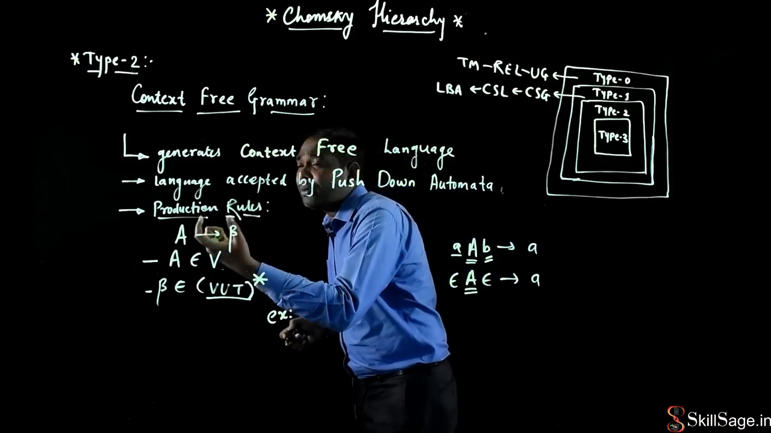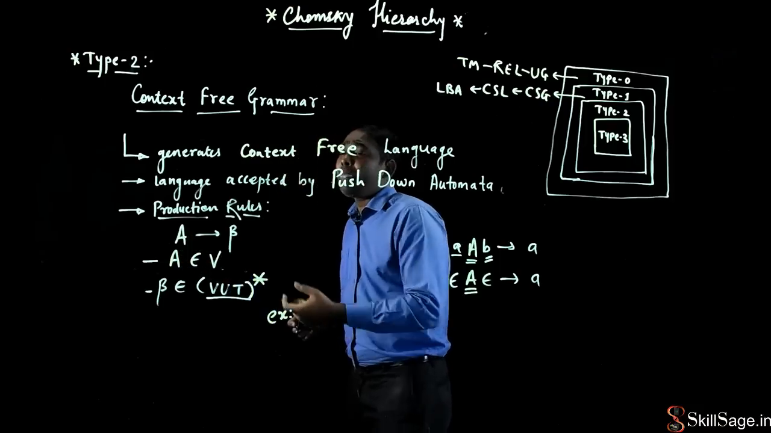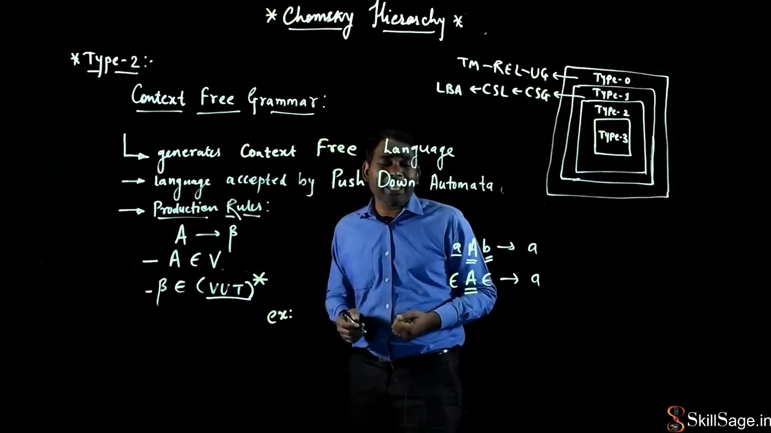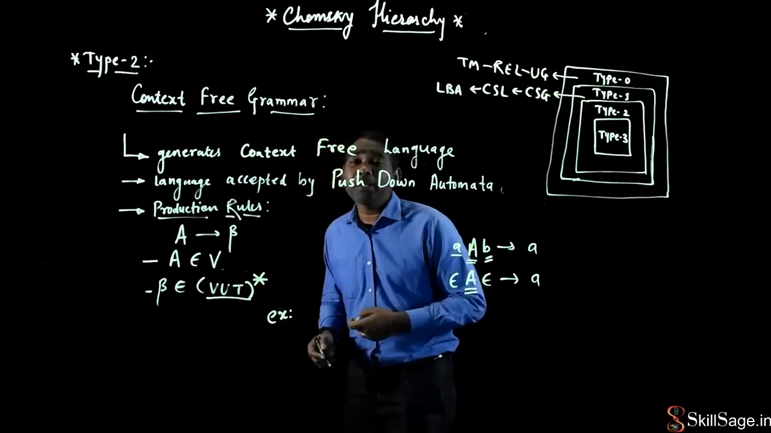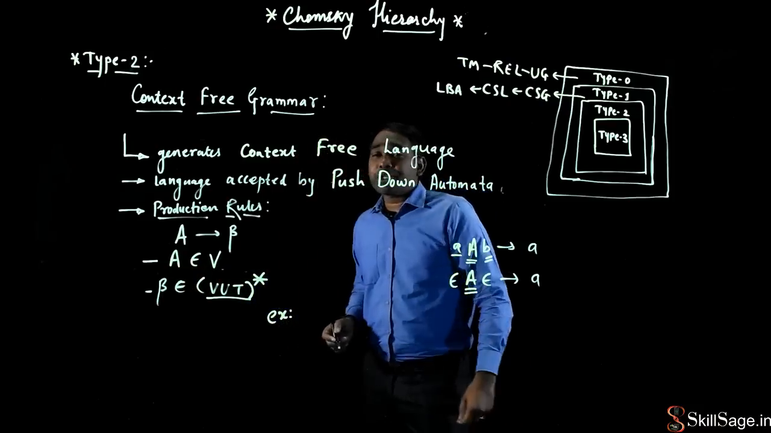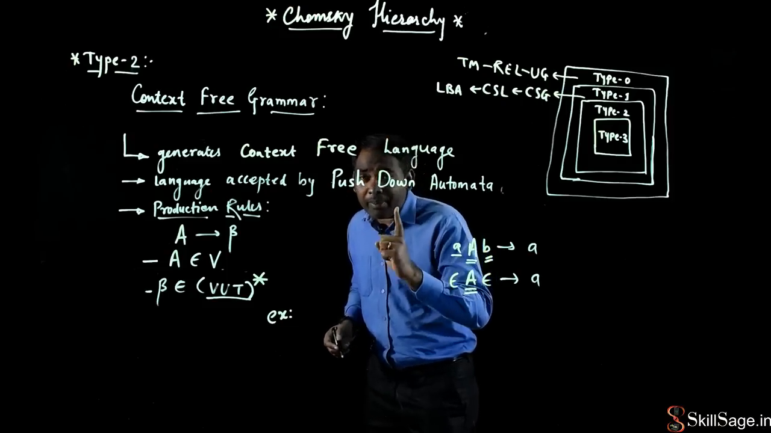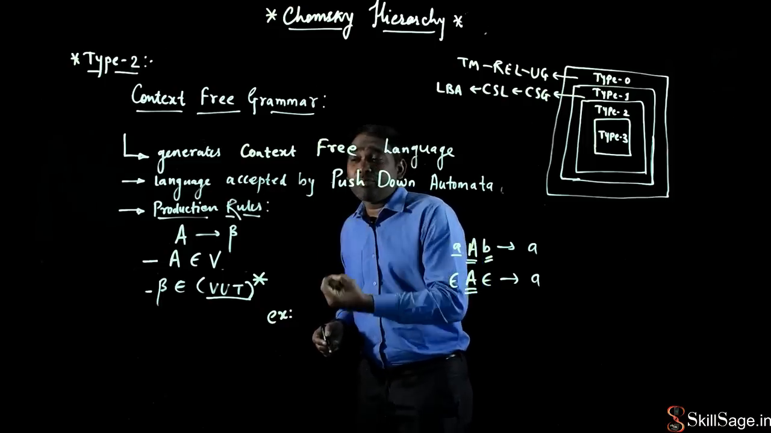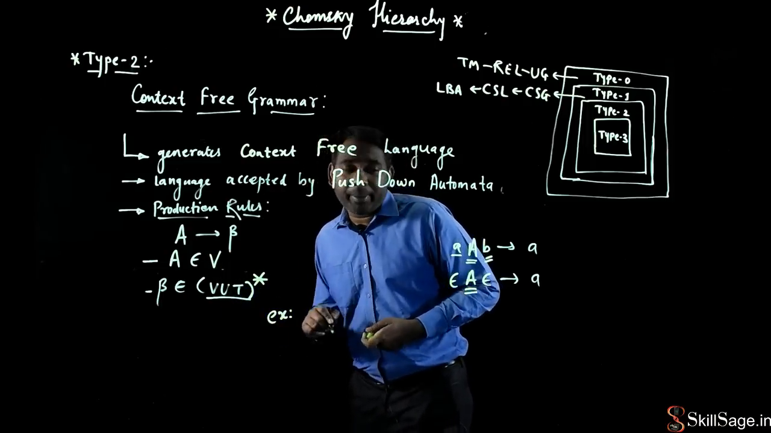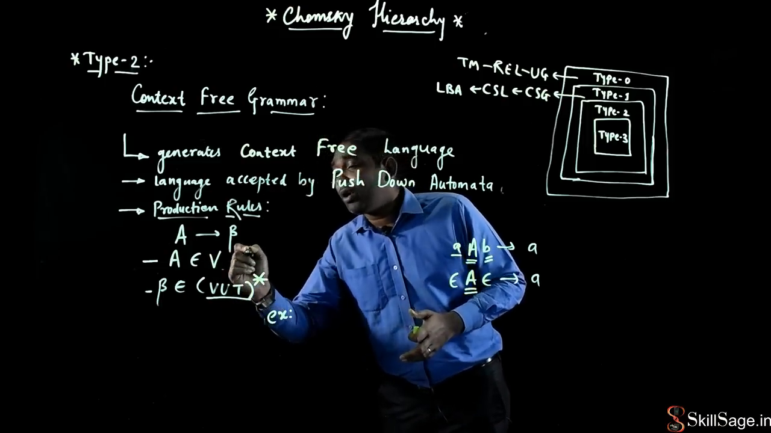So what is the production rule for this context free grammar? The production rule will be: A produces beta. What is A? A belongs to variable. That means on the left hand side of the production rule, only one variable has to be present, exactly one variable has to be present on the left hand side of my production rules. And what about this beta?